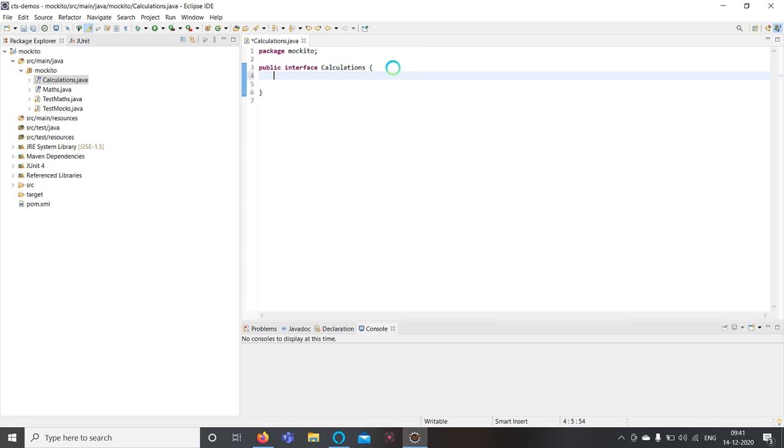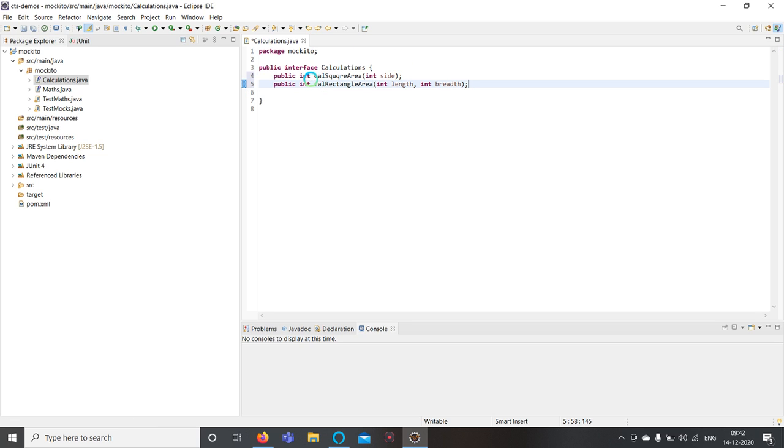Inside this, I'll write some methods, say public int calculate square area, int side. I will also write one more method, calculate rectangle area, int length, int breadth.